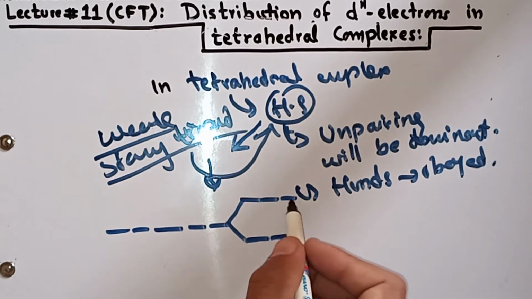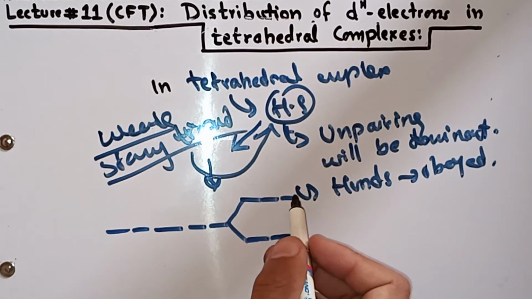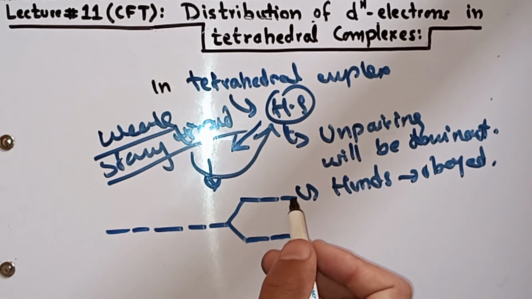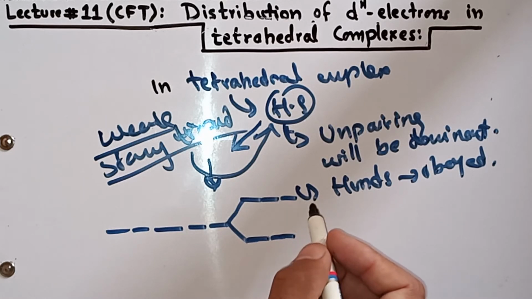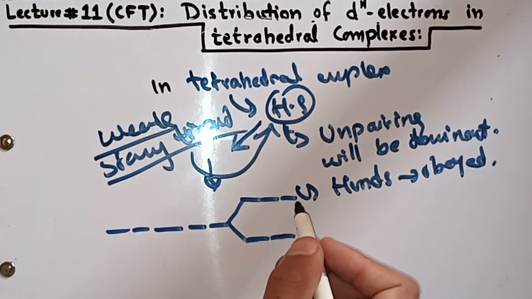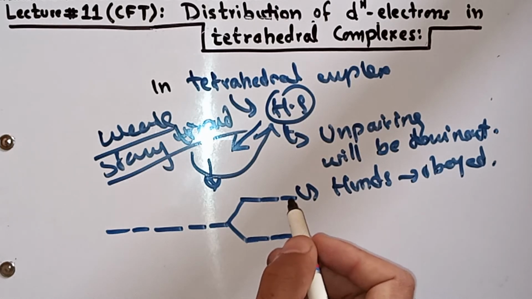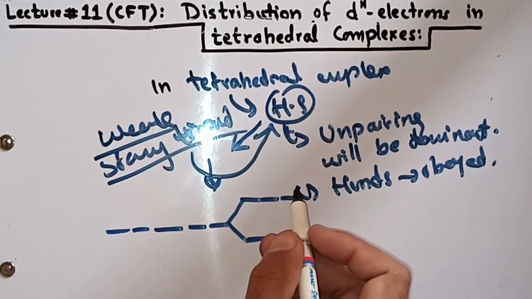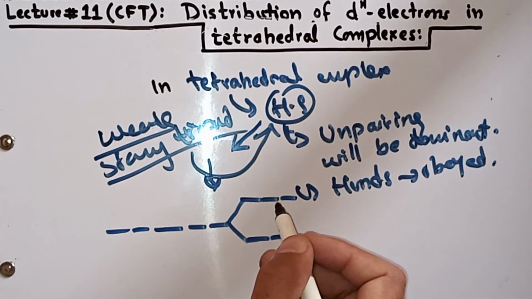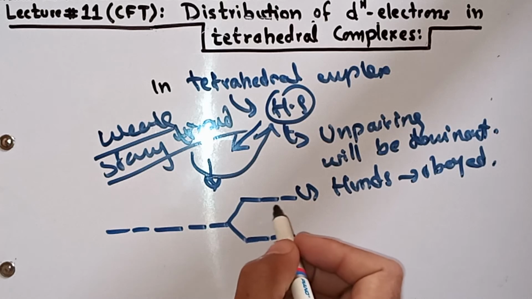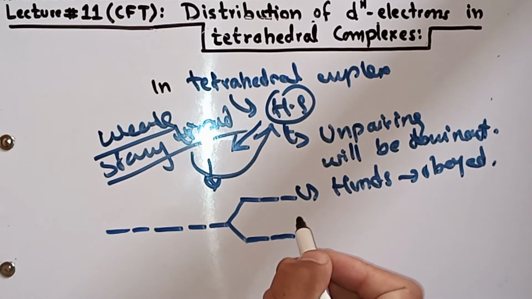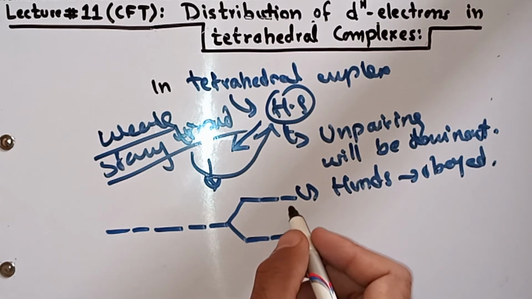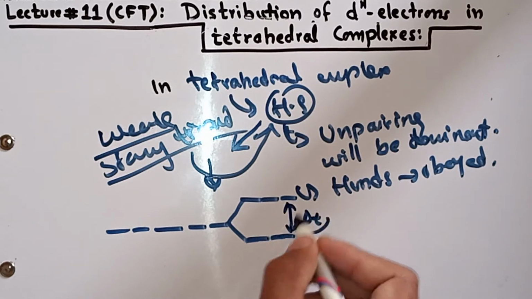The t2 set does not have enough interaction with the ligands, unlike the eg set in an octahedral complex, where the ligands approach directly toward the central metal ion along the axes. Here the t2 set lies in between the axes, so there is no effective interaction with the ligands. That's why the energy difference is not as large as in an octahedral complex.